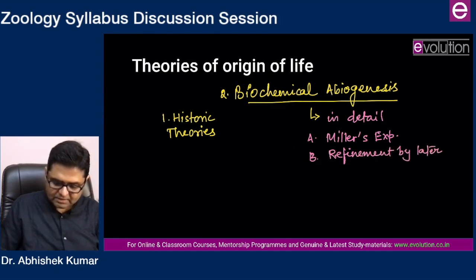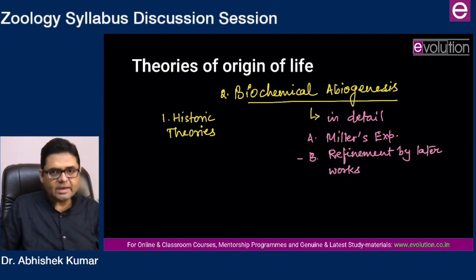Now please understand, there has never been a question separately on this part, refinement by later workers, but if you know about it, it will add value, some depth and an extra dimension to your answer, and in a competition, such extra dimensions are extremely critical in securing extra marks compared to your competitor. Therefore, you should know what developments happened and what evidences were gathered after Miller's historic experiment.